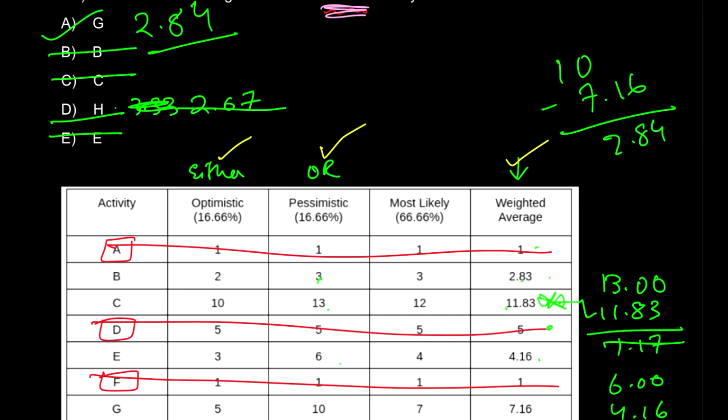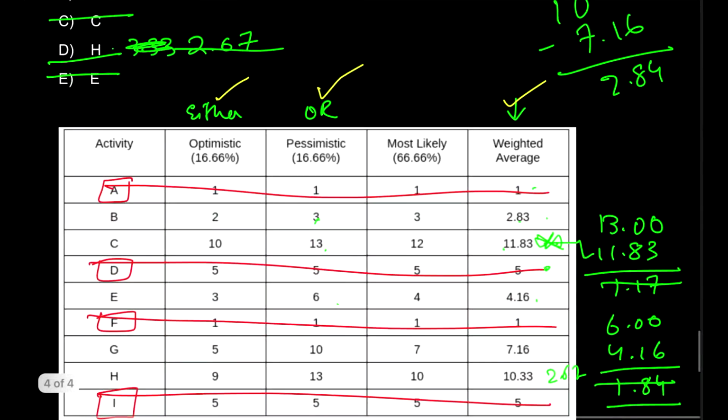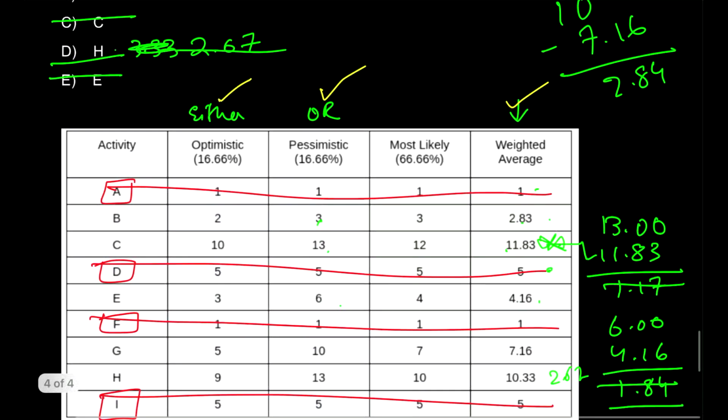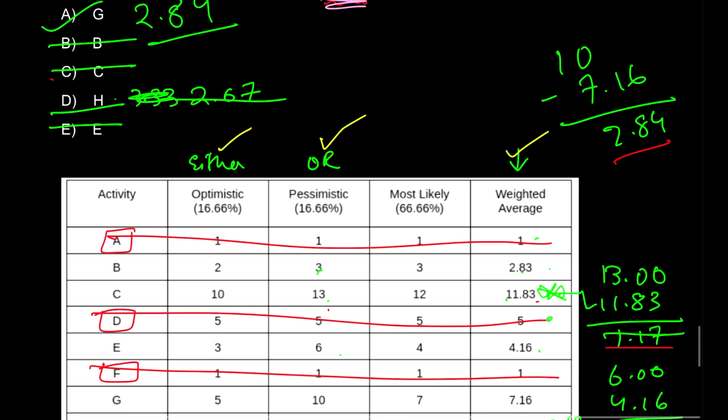So therefore, if we come and do the calculations now, you will have to see which difference is more likely to happen. For example, I have done calculations here. I have just calculated the C part, 13 minus 11.3 giving me 1.17. But then the moment I got some values more than that, I eliminated it. For example, I tried C, I got a less value, I eliminated it. I tried B, it would be definitely less than 1 also, so I will eliminate it. So like this, I eliminate B and C.